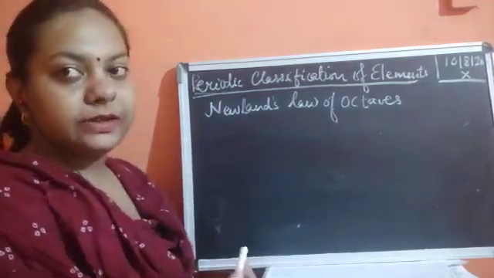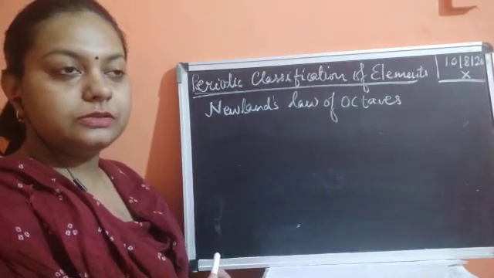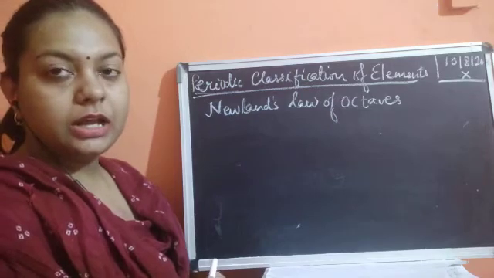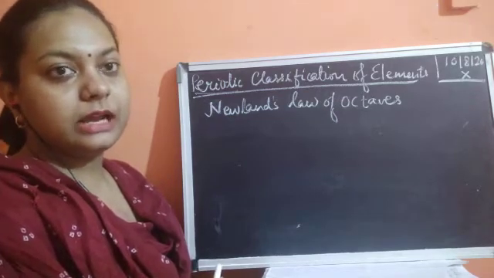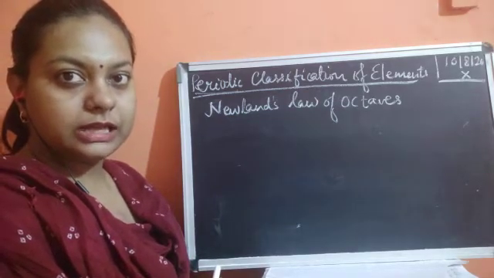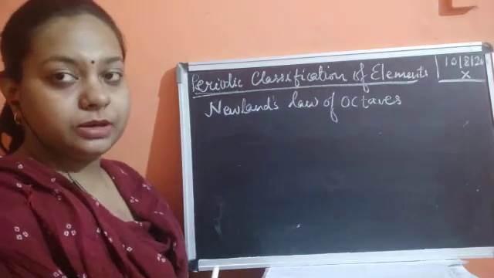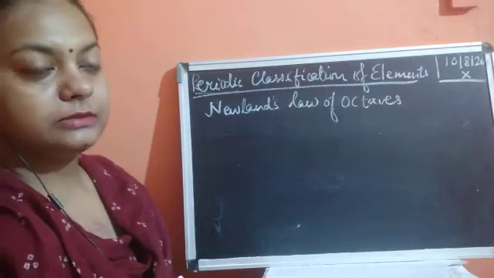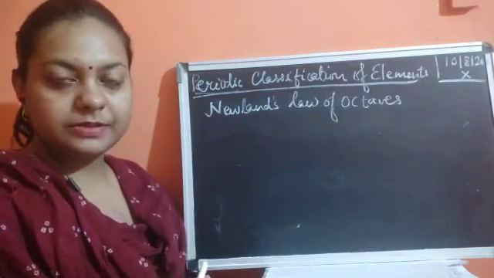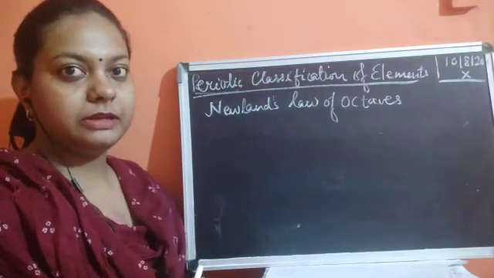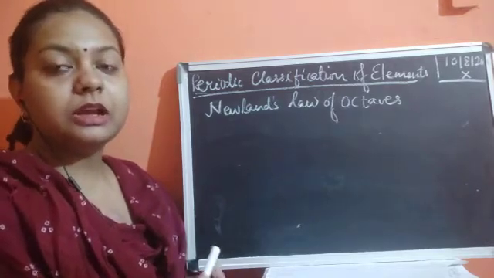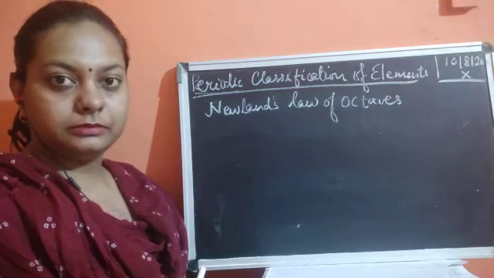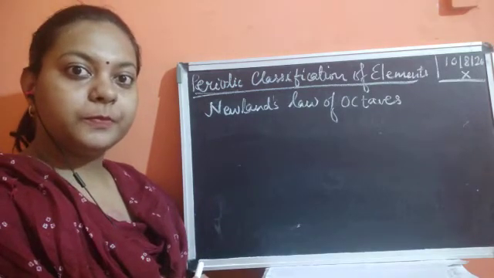Because classification is a way by which you are arranging things in such a manner that it becomes easy for people to understand what kind of elements are present. So the material could be of three types: it could be elements, it could be compounds, or it could be mixtures.